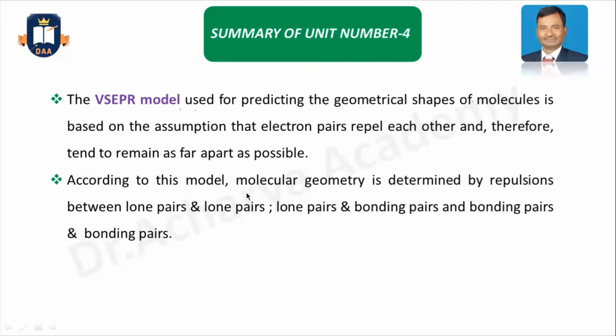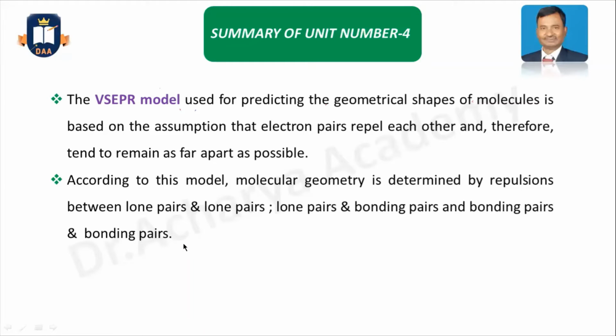In this model, the molecular geometry is determined by repulsion between lone pairs, between lone pairs and bond pairs, and between bond pairs. Three different ways the repulsion will happen. First case is lone pair-lone pair, second case lone pair-bond pair, and third case bond pair-bond pair.